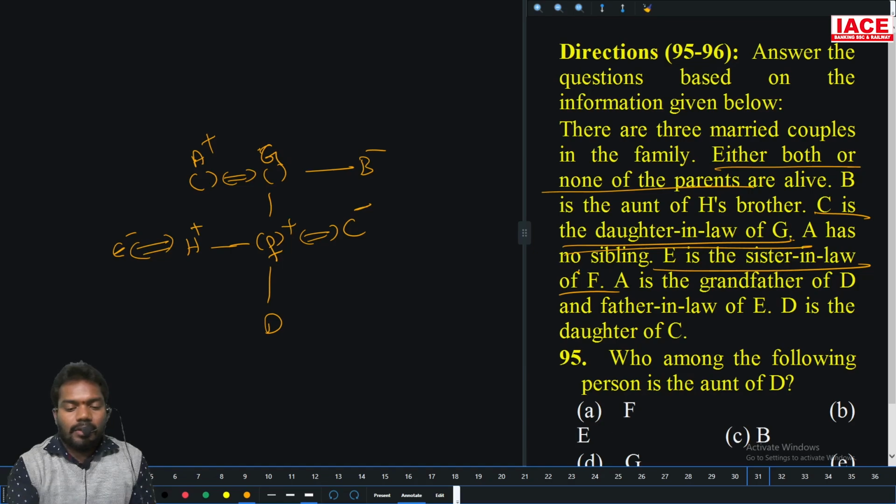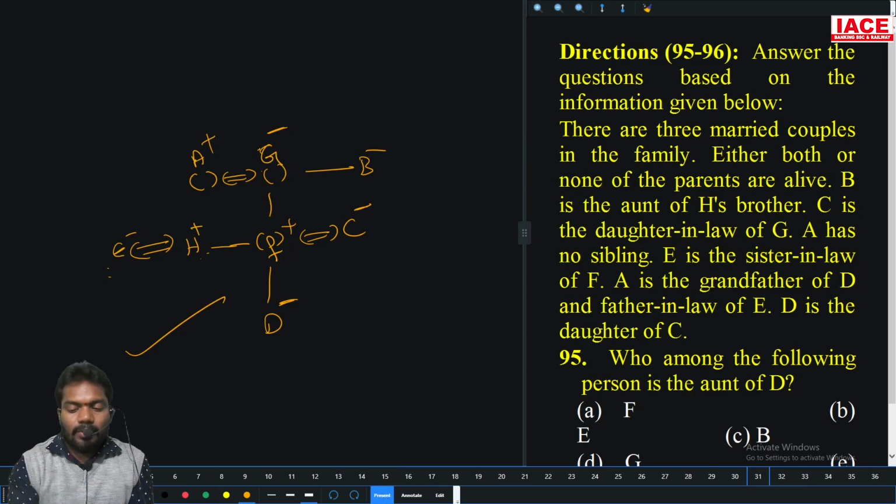Then A has no sibling. So A has no sibling. The next, A is the grandfather of D. So A is the grandfather means G is the mother only. And father-in-law of E. So A is the father-in-law of E is again. And D is the daughter of C. So D is the daughter of C. That's it. All cases satisfied.